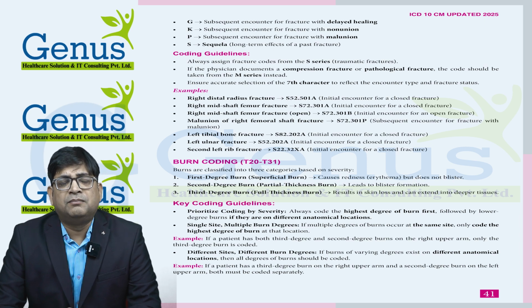If a patient gets multiple degree burns at the same body part, we can only use the highest degree burn ICD code. But if the body part is different and the degree is different, we need to provide coding for all body parts along with their respective degrees. For example, if a patient has both third degree and second degree burn on the right upper arm, only the third degree burn of the right upper arm will be coded.